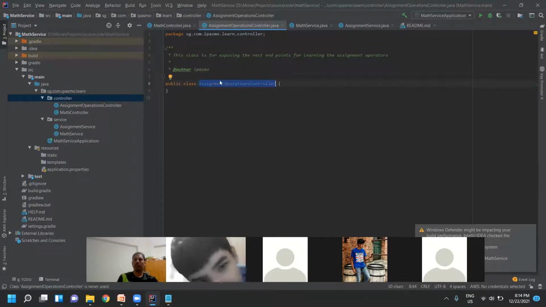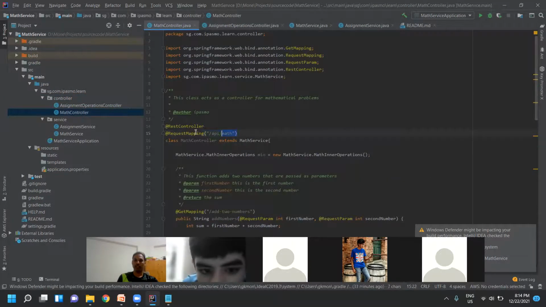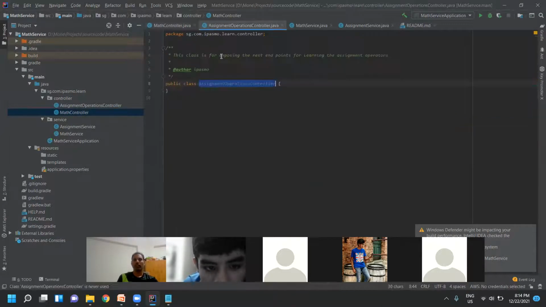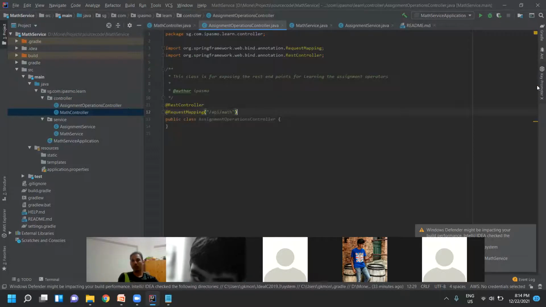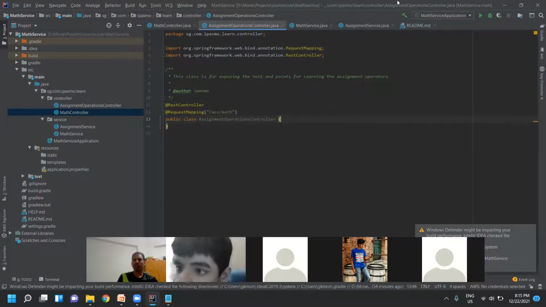As soon as I write this, this is my controller, right? So for controller, what should I do? Extend. Instead of writing, I actually copy paste always, but you don't do that. You write it on your own. Okay, now this is math. This one I'll close, minimize. Now the class level endpoint is exposed.